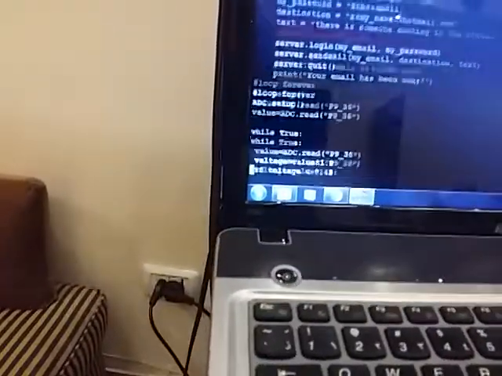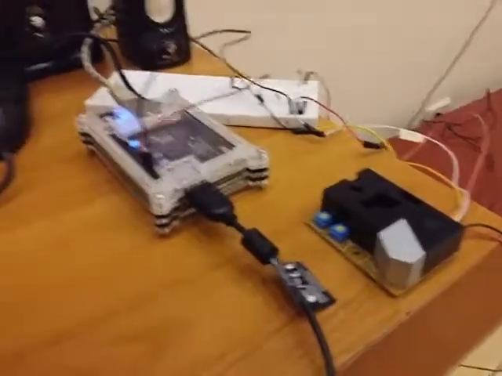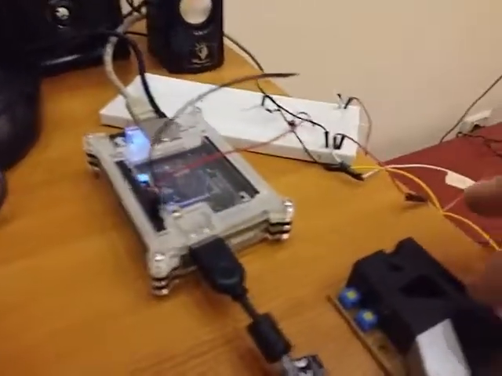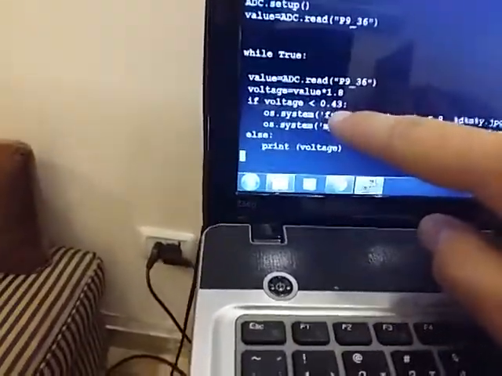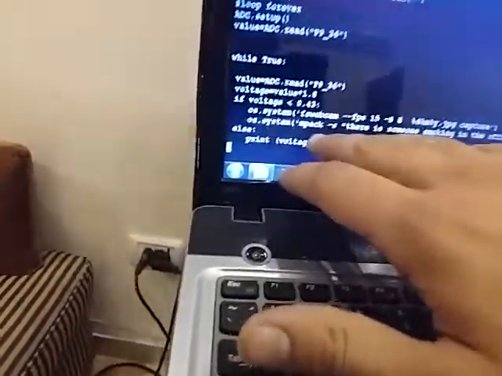And this is the while loop here to receive the voltage sensed by the smoke sensor. If smoke enters this surface here, the voltage will be lower than 0.43, which commands the camera to capture an image and send it by mail to the person in charge. To run the program, we type python, because we chose this coding language, and the name of the file.